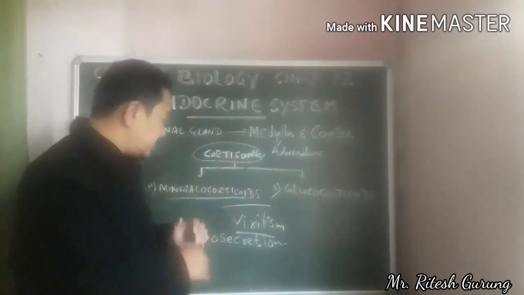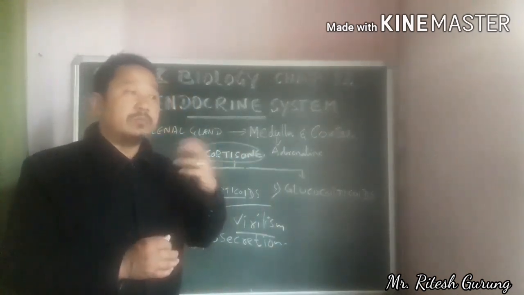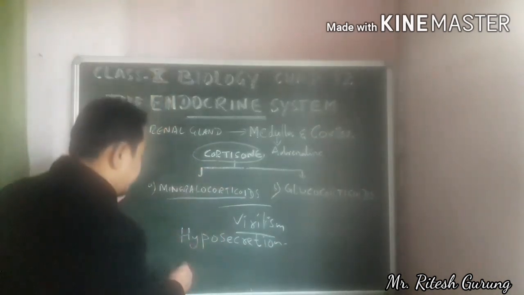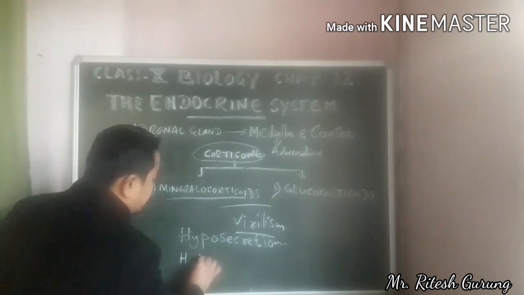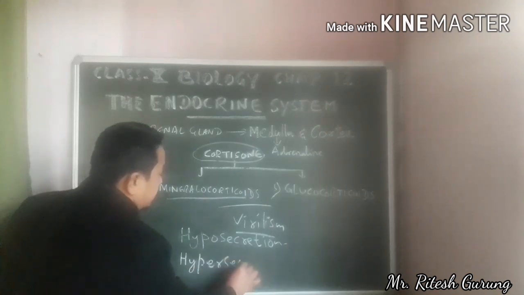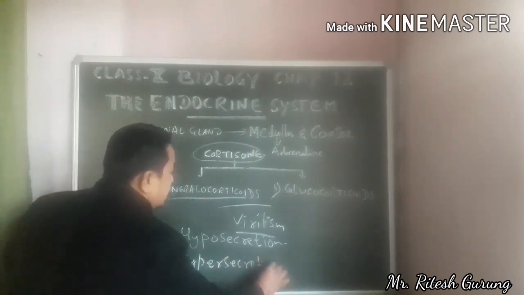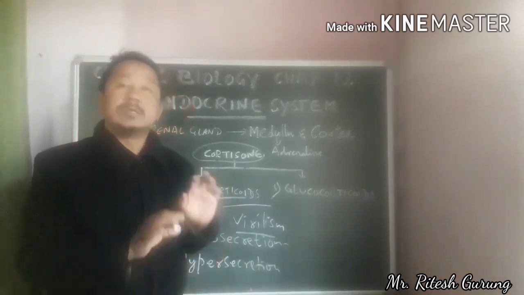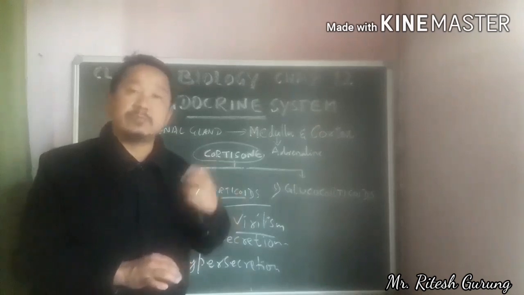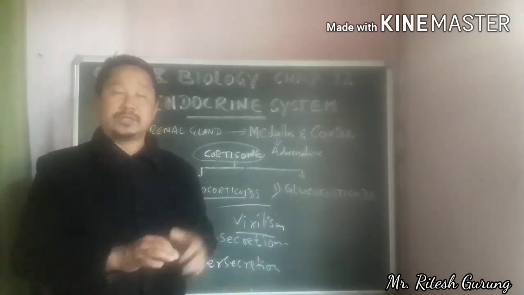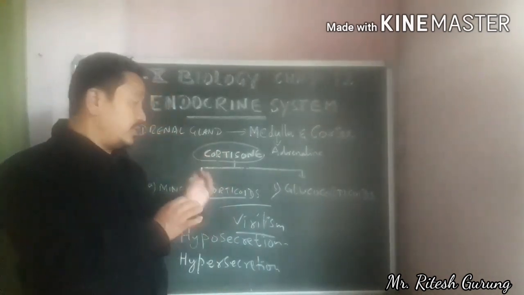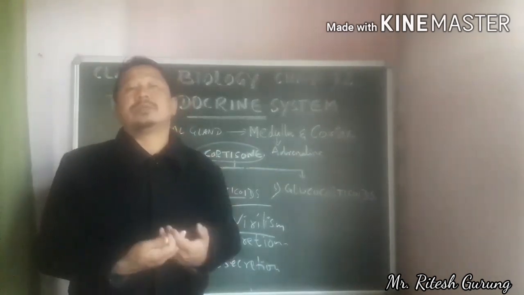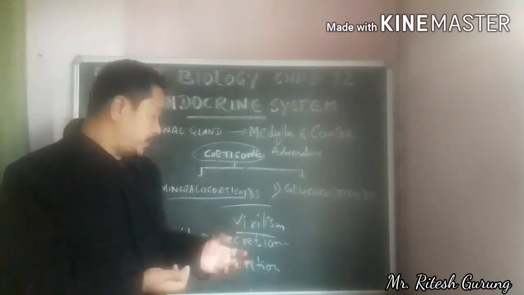If the concentration of the hormone is more than the body requires, then it is called hypersecretion. Both cause problems in the body, so the concentration of hormones should be at the correct level.